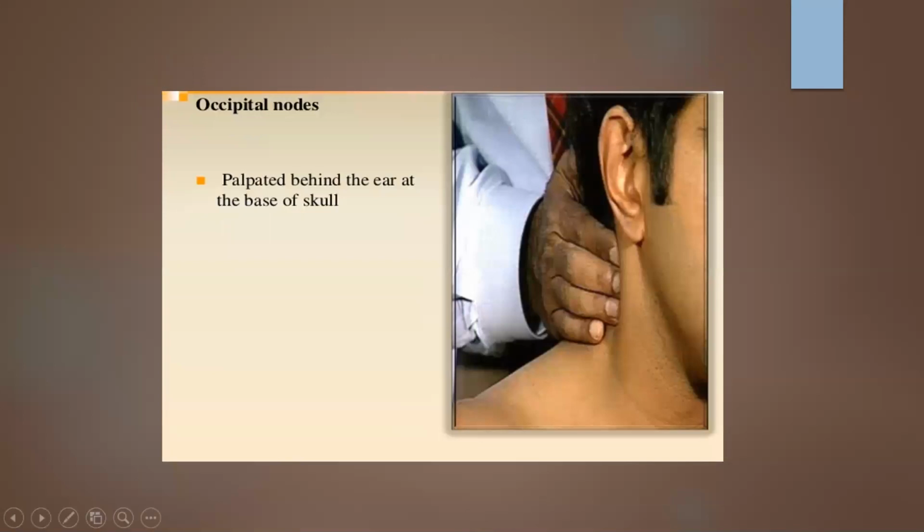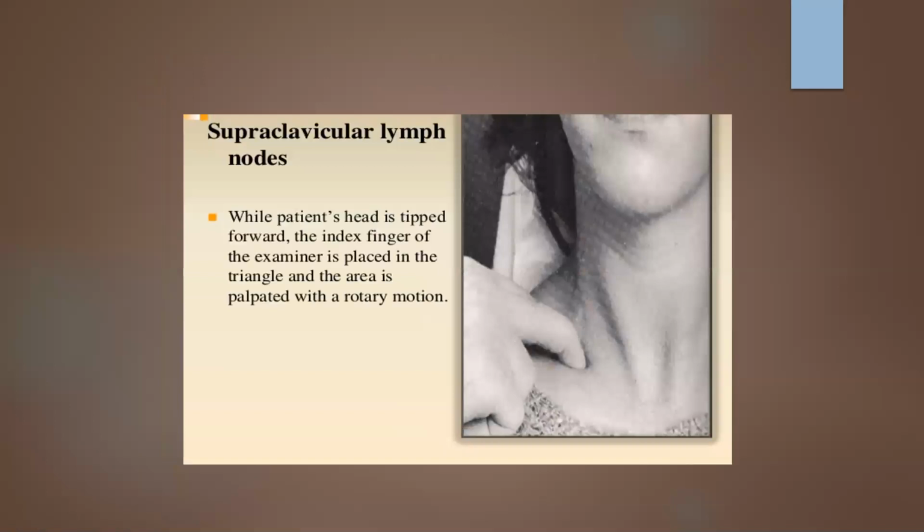Occipital nodes are palpated behind the ear at the base of the skull. And for the supraclavicular lymph node, the patient's head is to be tipped forward, that is, he has to bend forward a bit, and the index finger of the examiner is placed in the triangle and the area is palpated with a rotatory motion.